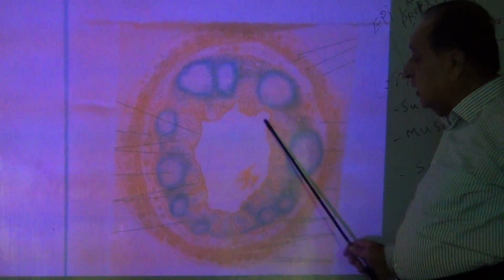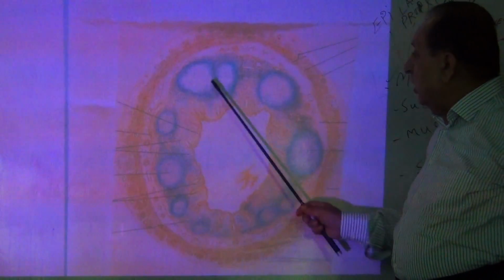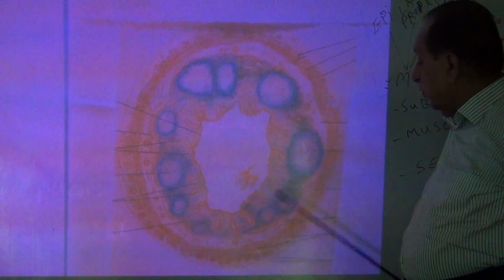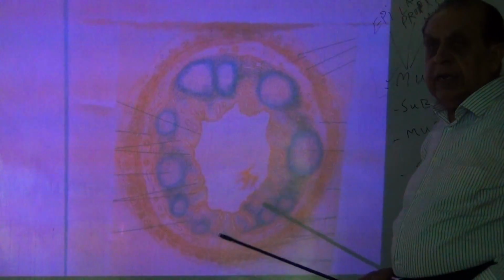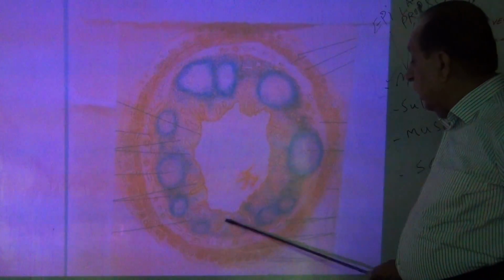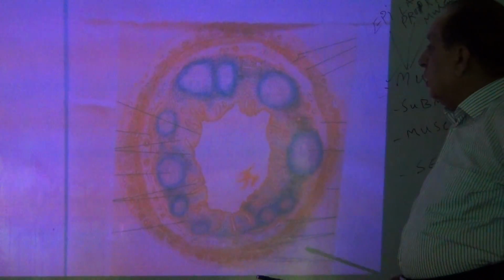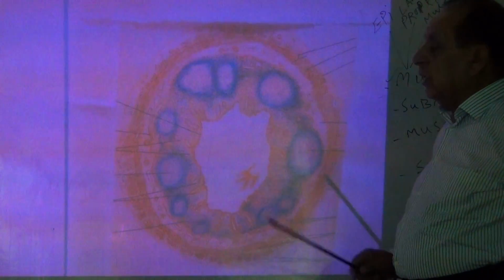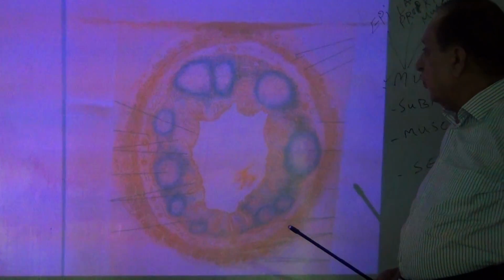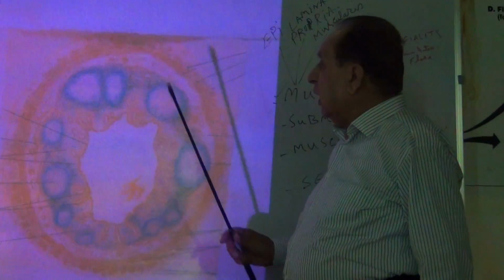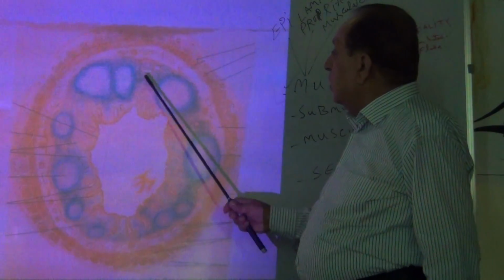Then these glands are surrounded by lymphatic nodules. These lymphatic nodules form a ring around the glands. They also have germinal centers. Lamina propria also contains blood vessels and nerves.